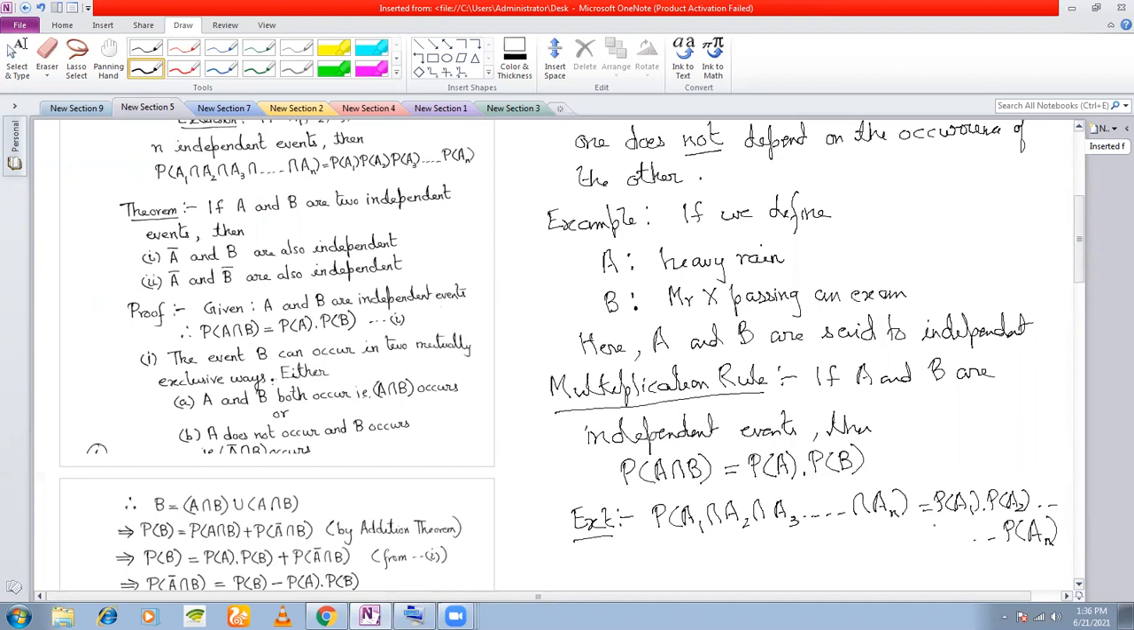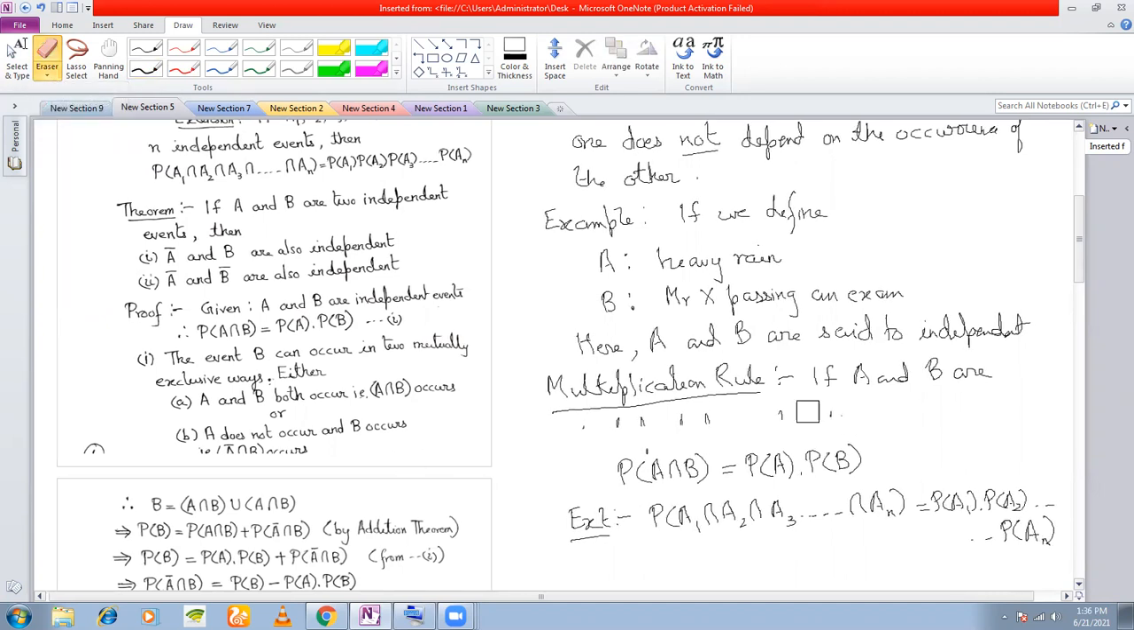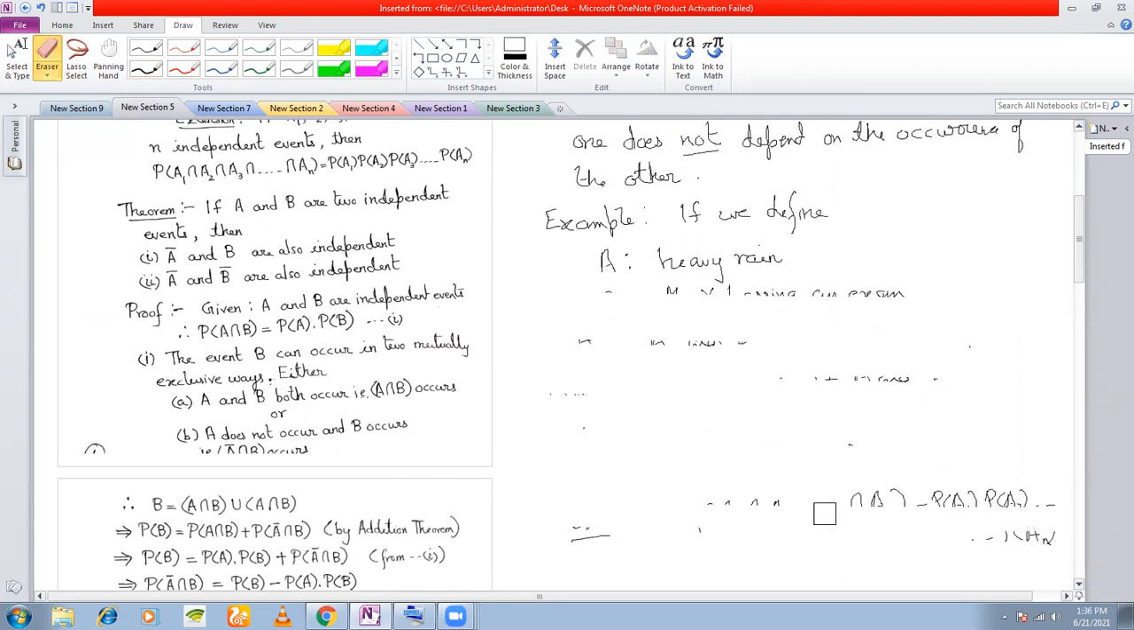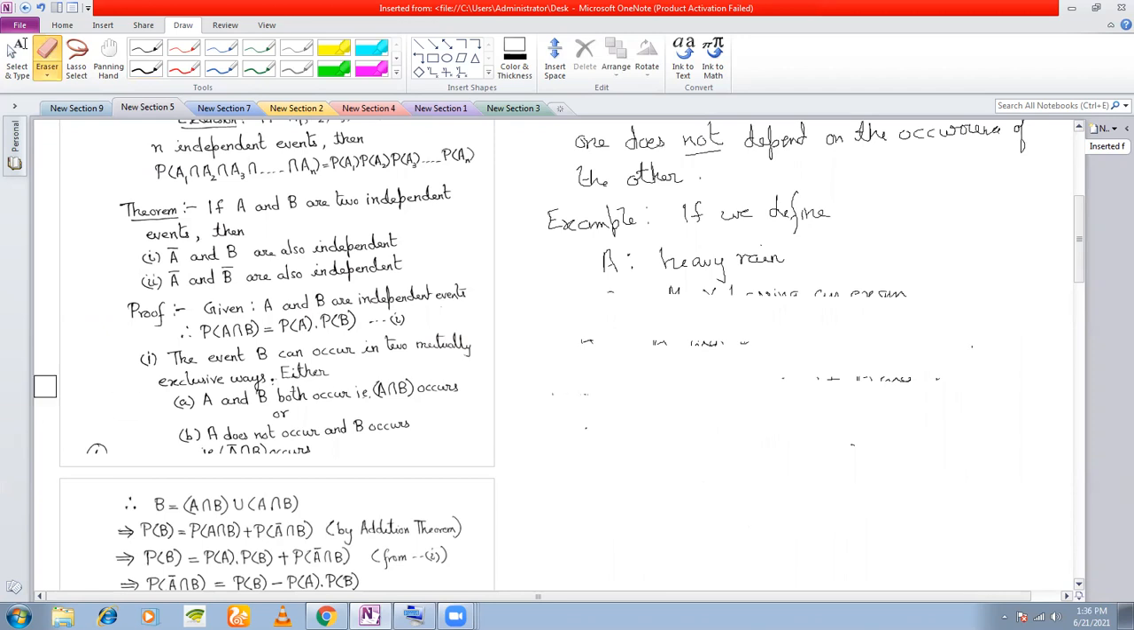So addition rule of probability is applicable for A union B, occurrence of A or B, and multiplication rule is applicable for occurrence of A and B, of course, where A and B are independent events. Okay, if they are not independent, then we cannot apply this definition. Next, I have given you a theorem. It's a very important theorem. I've given you the proof also. Let us very briefly discuss the proof.